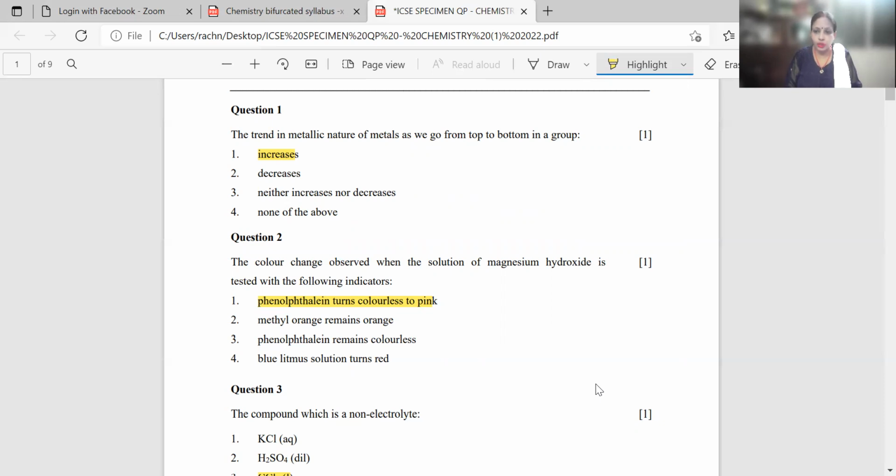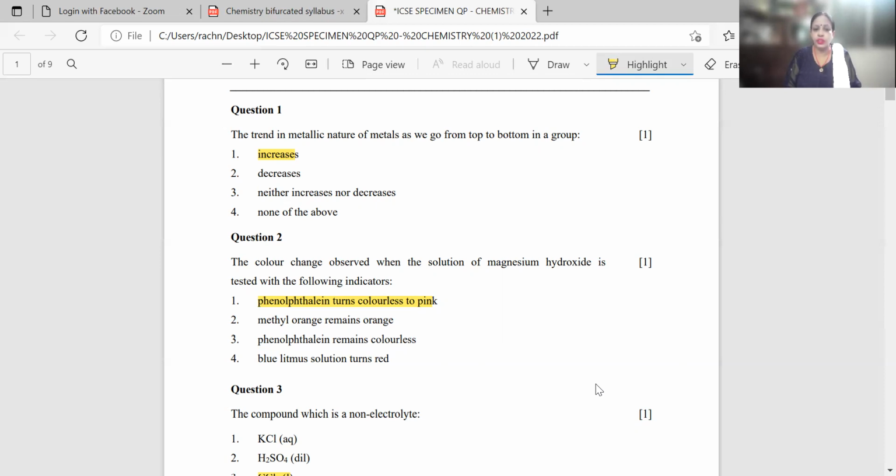Phenolphthalein turns colorless to pink because magnesium hydroxide is an alkaline solution. In the chapter of study of acid bases and salts, you all must have done indicators, in which various indicators play a different role when they come in contact with acids or bases or your alkaline solutions. So here, out of the 4 options which they have printed, your first option is correct.